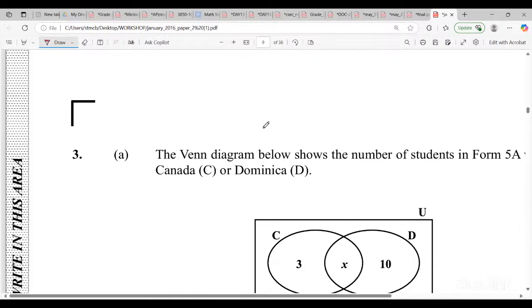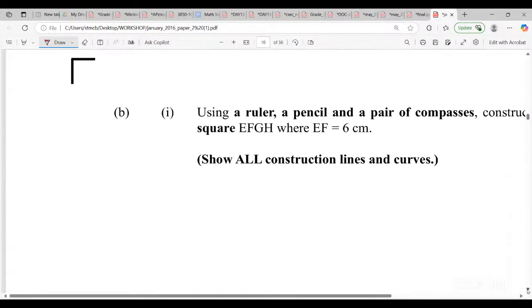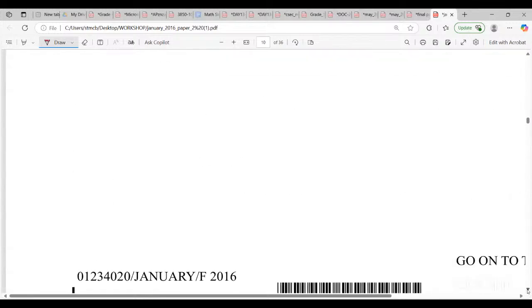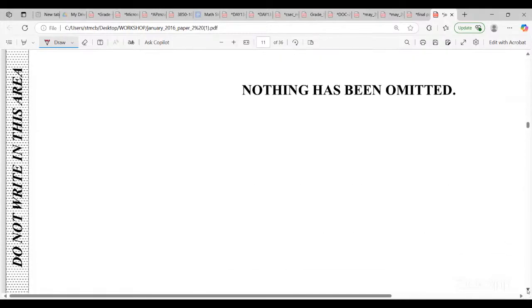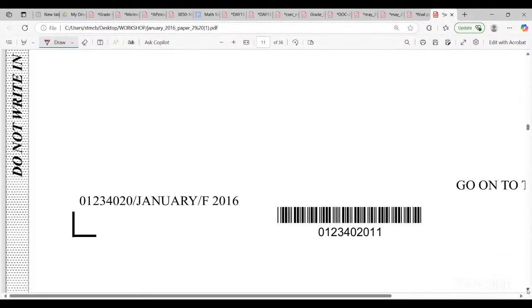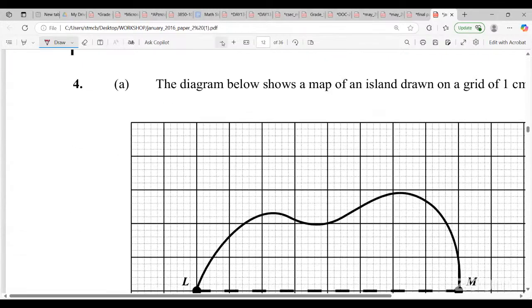All right, guys, we're going to skip the Venn diagram because they took it out of the paper. So I'm going to skip down here. I need to zoom in a bit so we can see properly. Nothing is on my table. All right, let's look at this one.